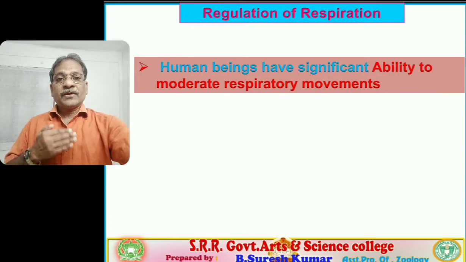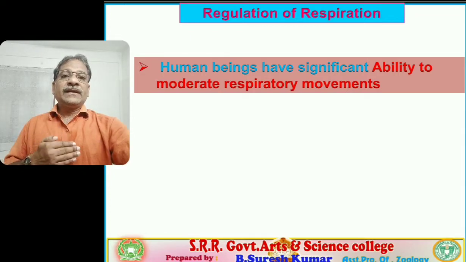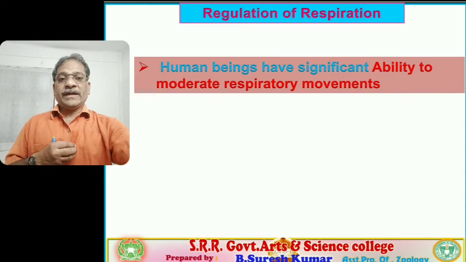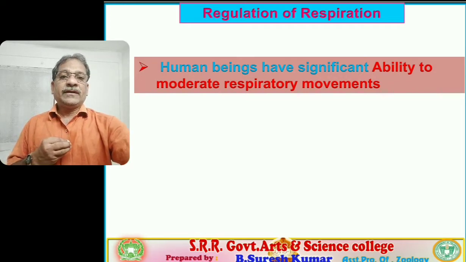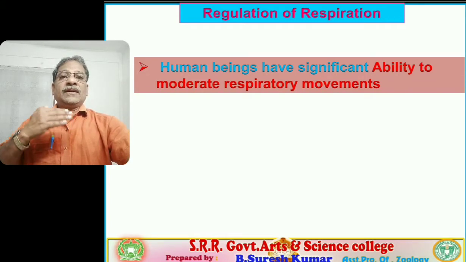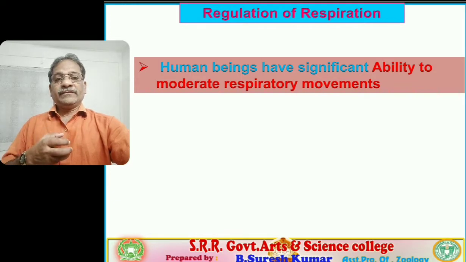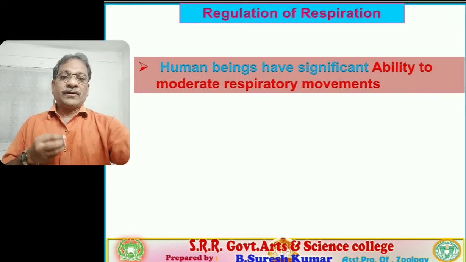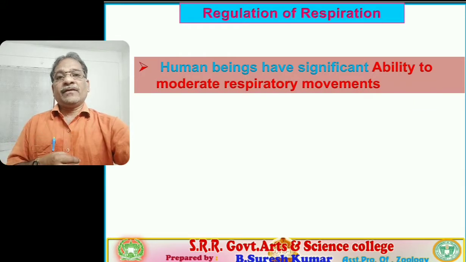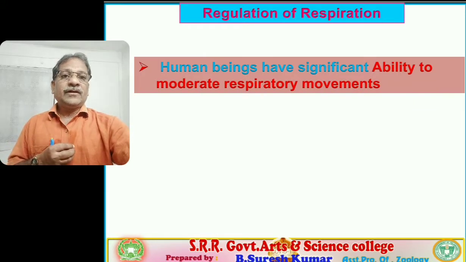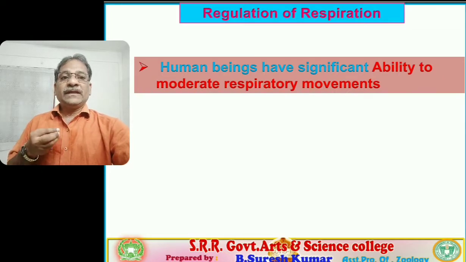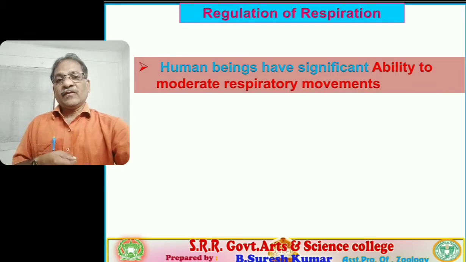That is possible by increasing or decreasing ventilation movement, respiratory movement. So the increasing and decreasing ventilation phenomena fulfill the supply of oxygen as per demand.